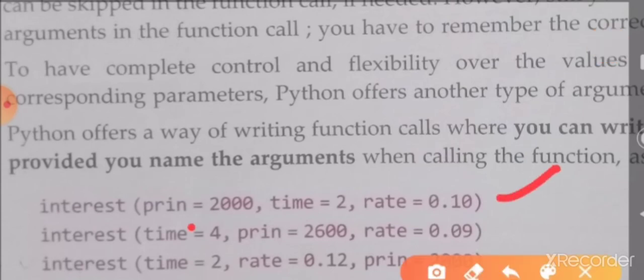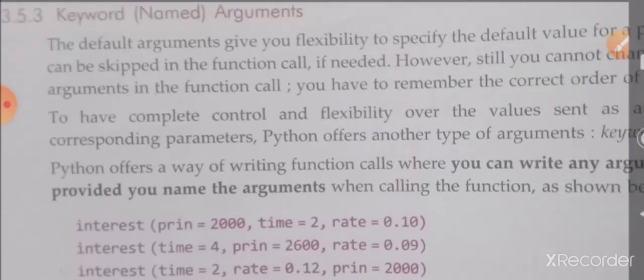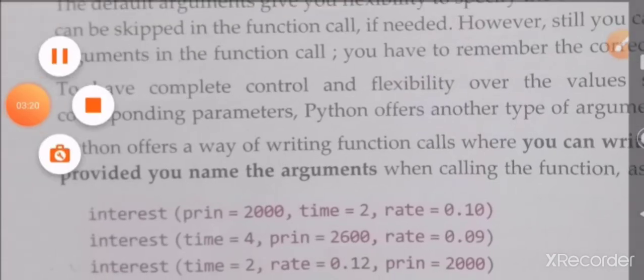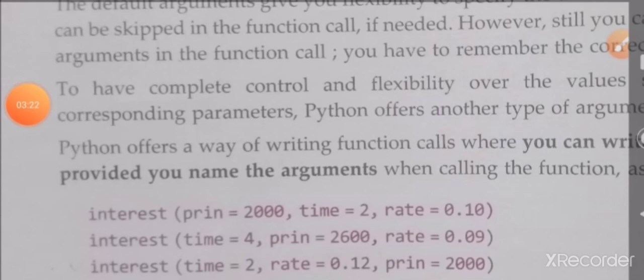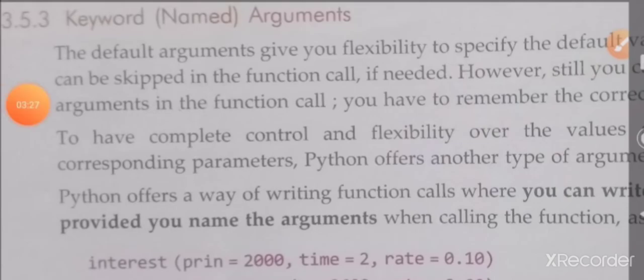If you try to change this argument or parameter order, the Python program will raise a keyword argument error. Do you understand? In a function call and function definition, the passing arguments should be in the same order, or the correct order. That is the keyword arguments.